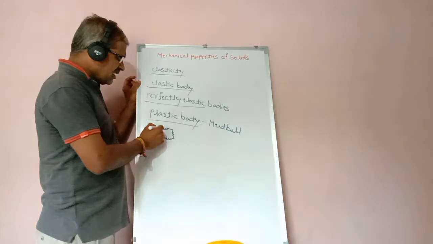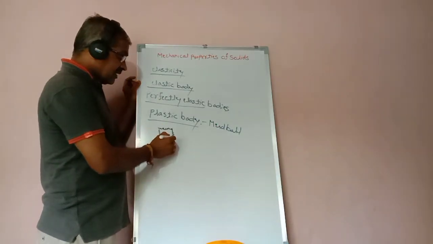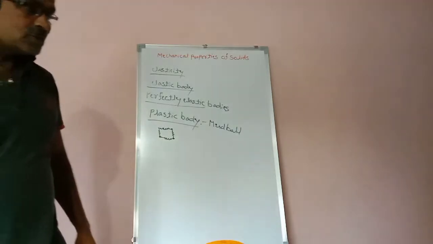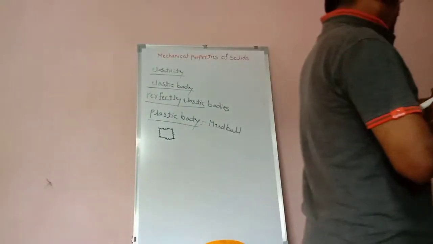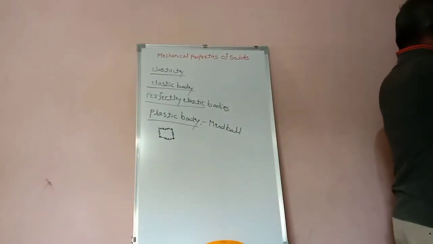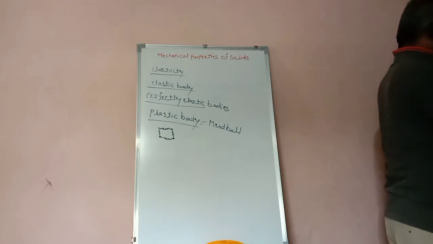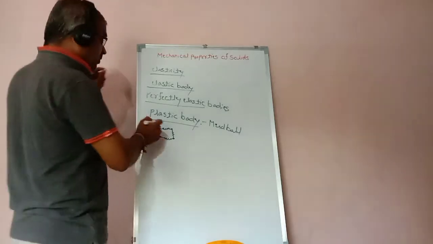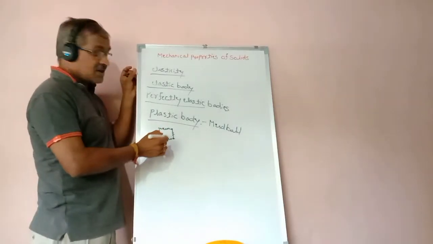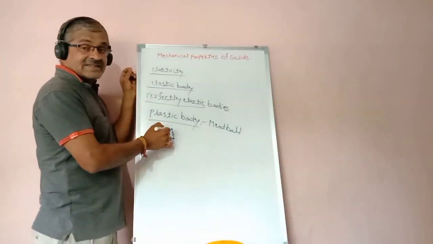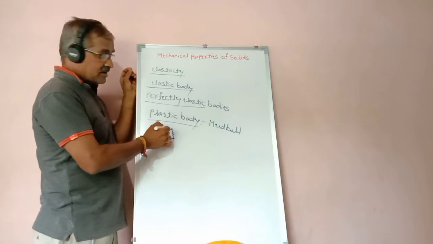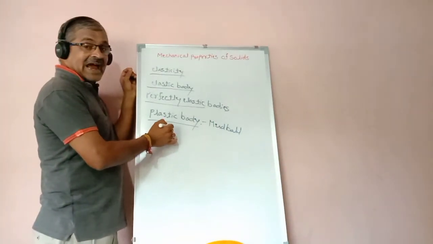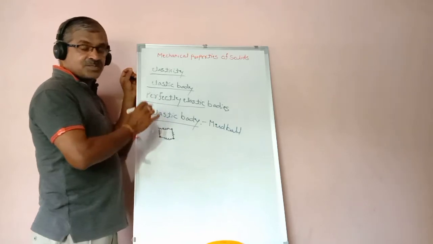So this is the elastic behavior of the solid, and that energy is stored between these two atoms. It is just like a spring between these two atoms.